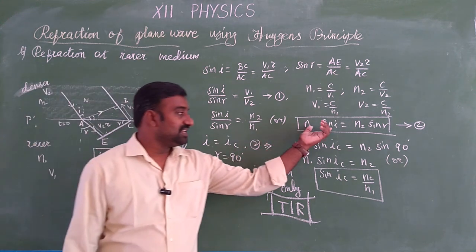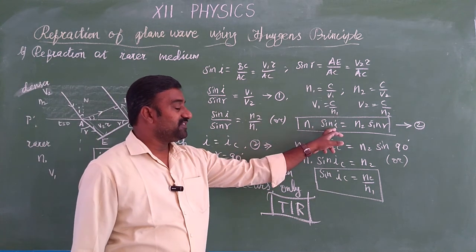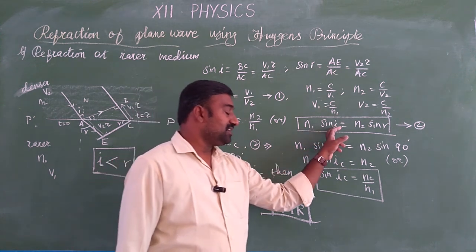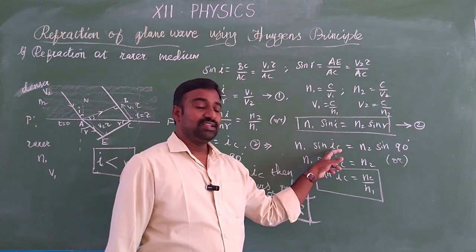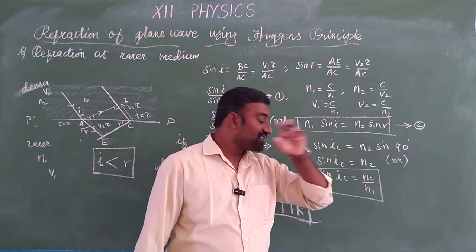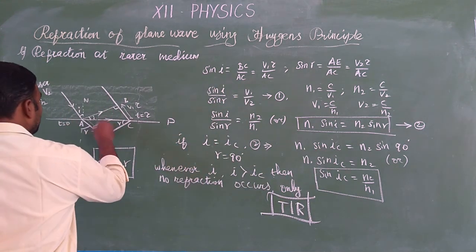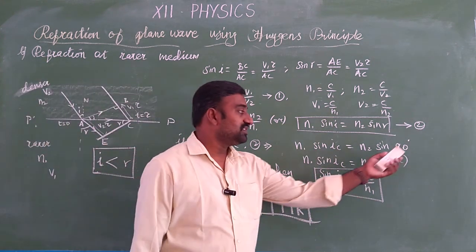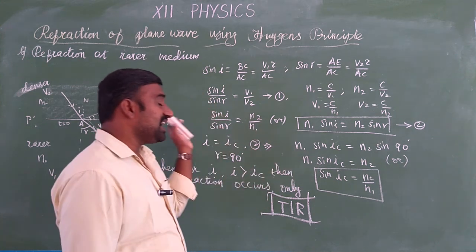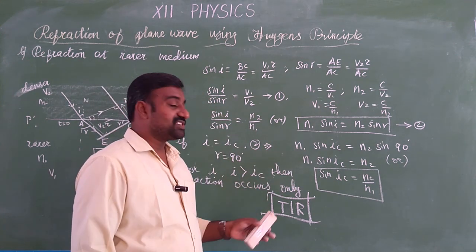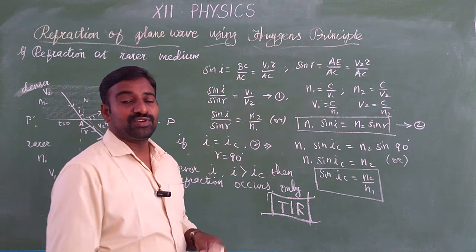Understood? So in this Snell's law, whenever the angle of incidence is equal to the critical angle or greater than it, then for a particular angle of incidence the refraction angle is 90 degree. So the refracted ray goes along the surface of separation. So it just goes along this medium. Then the refraction is 90 degree. Beyond that, however much you increase the angle of incidence, refraction does not occur. In the same medium reflection only takes place.